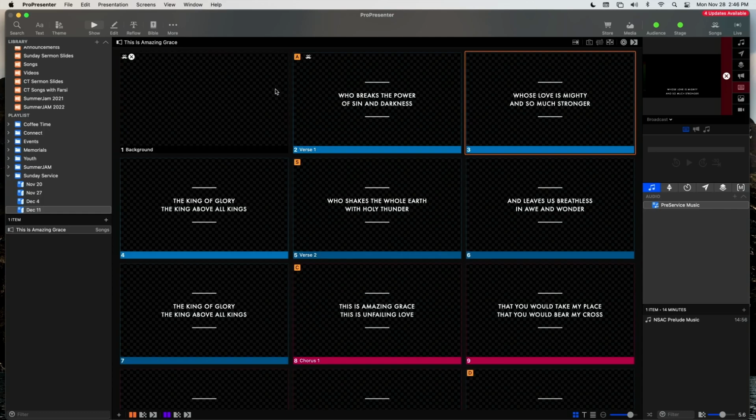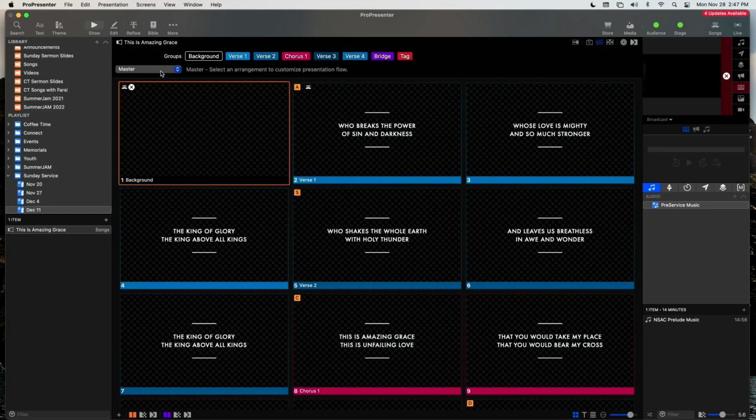Secondly, if you want to make an arrangement of the song, there's a button here. It has 3 little squares with 2 arrows on either side. And when you hover over it, it'll say arrangements. And so you could click on that. And so right now it's the master slide. So it's basically one slide of each item. So there's one verse 1, one verse 2, a chorus, a verse 3, a verse 4, a bridge, and a tag. And for Sundays, you can check in with the worship leader and see how they're going to order the song. So you can just click through as the song is being played.